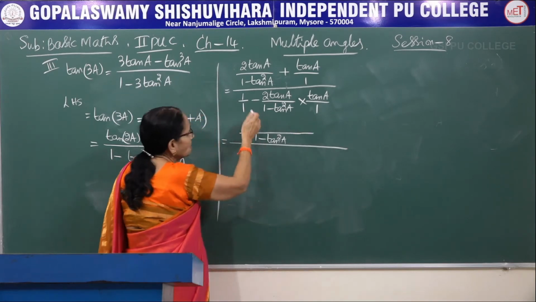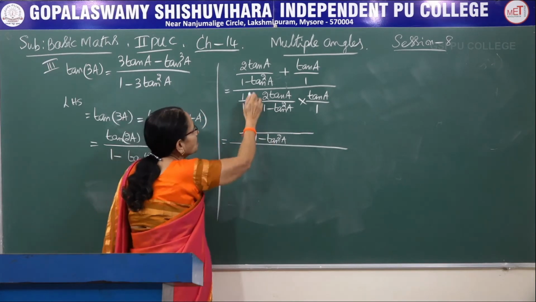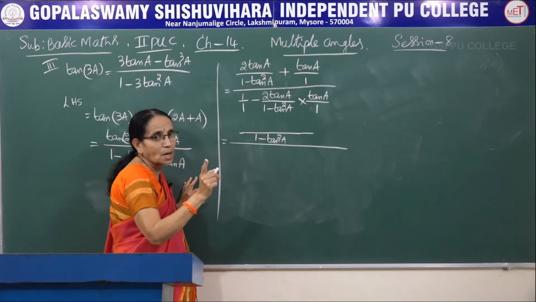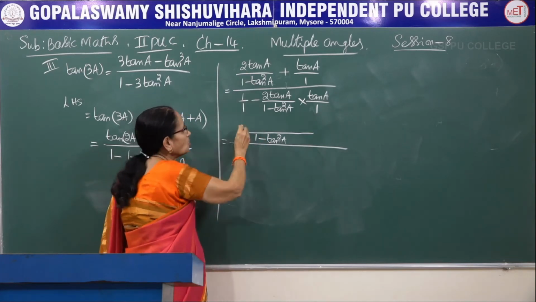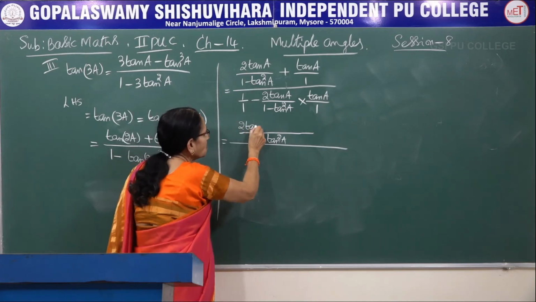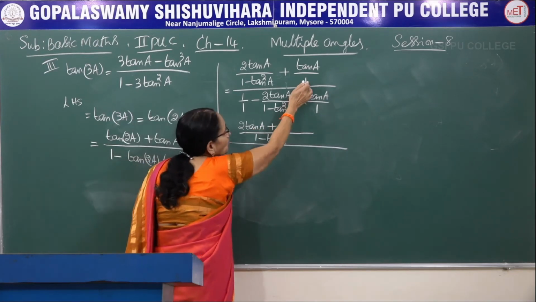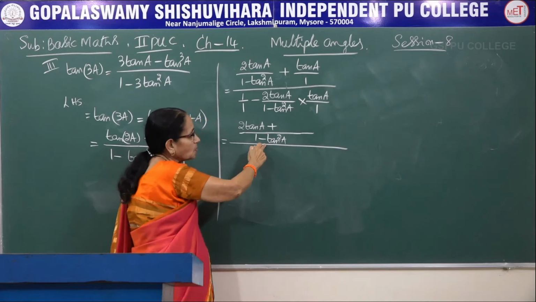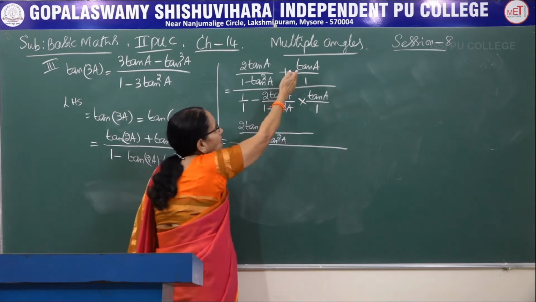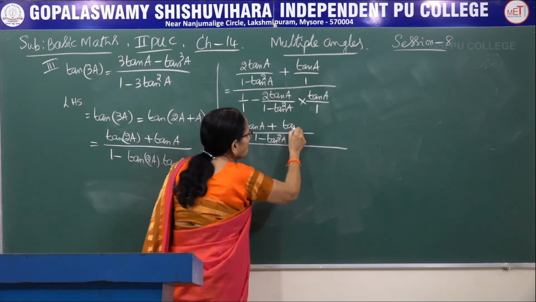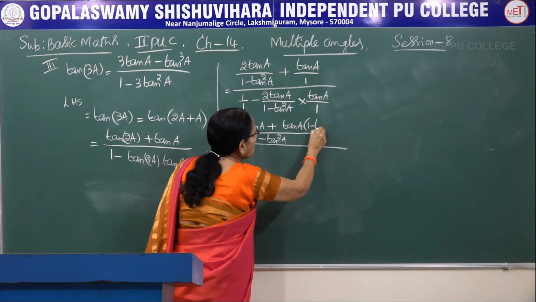Okay. Now what's the procedure? Divide the LCM by the denominator one time, and multiply with the corresponding numerator. It becomes 2 tan A. Plus, now for the 1, you divide, 1 minus tan square A times, into the corresponding numerator. Here you have to be careful.